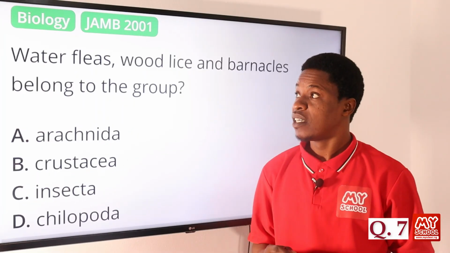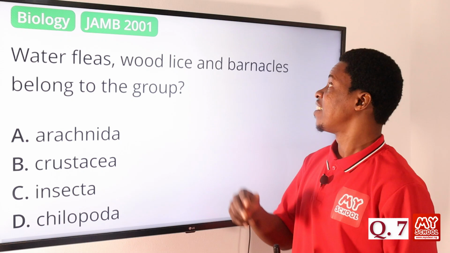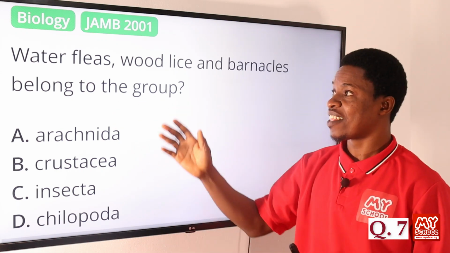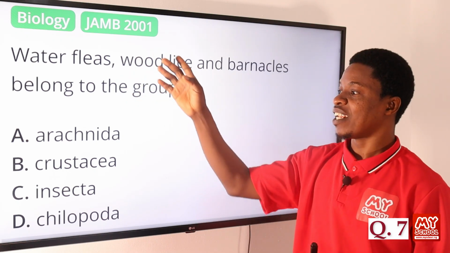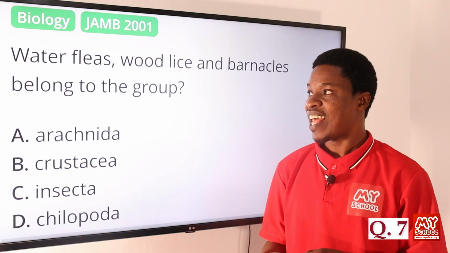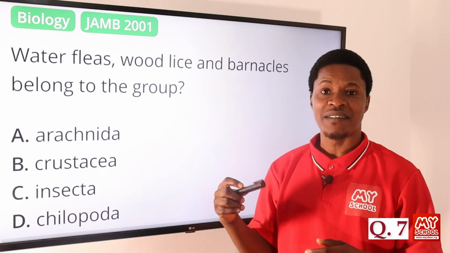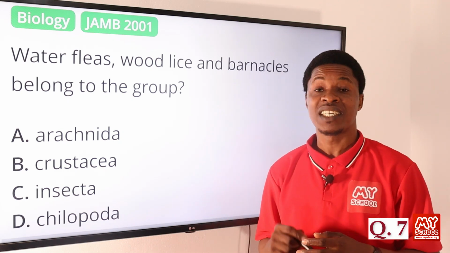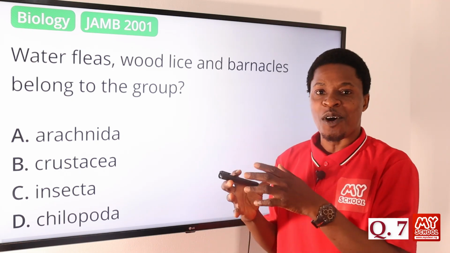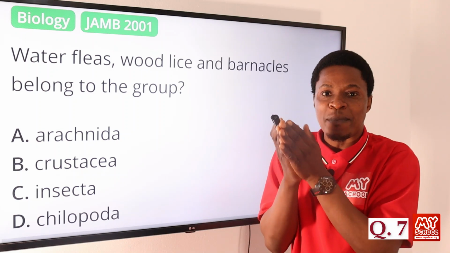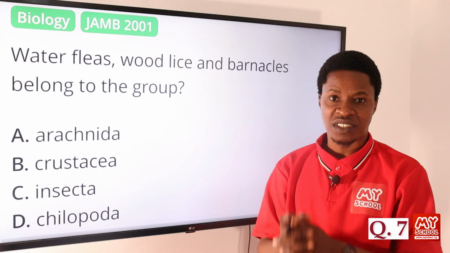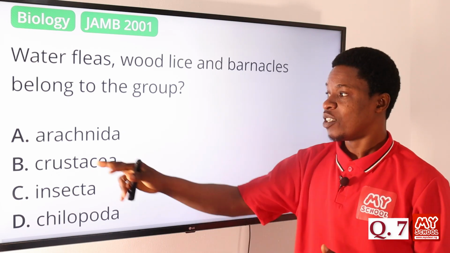Question number 7. Water fleas, wood lice, and barnacles belong to the group. What group do they belong to? Don't forget that these organisms, you can find them in water, in moist environment, like the other examples. We have the lobsters, we have the crabs, we have the prawns. They are all examples of a group of organisms that belong to the Animalia, and that is called the crustaceans. They are all called crustaceans, not the arachnida.